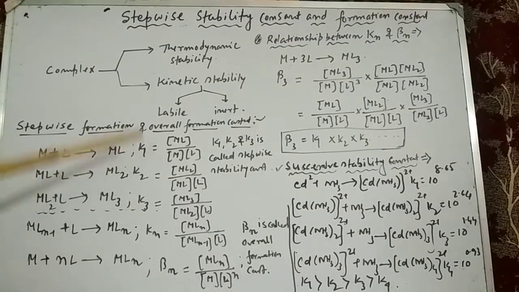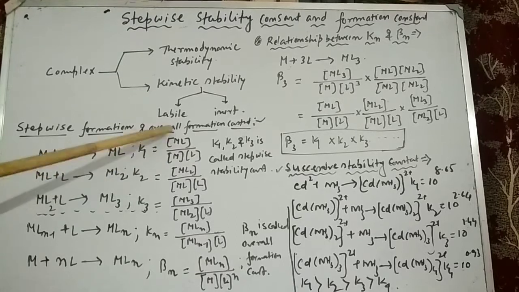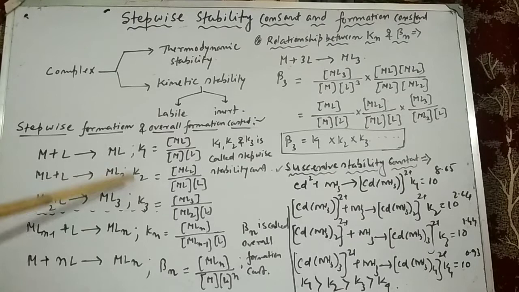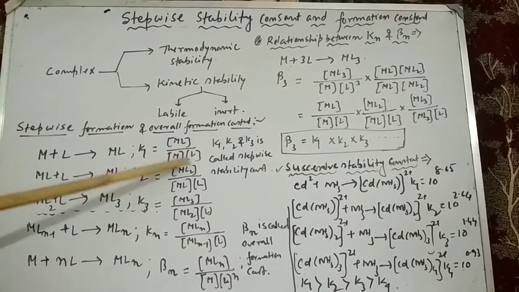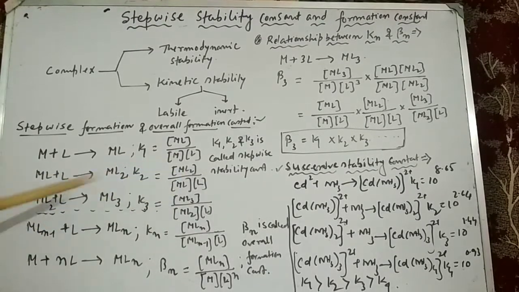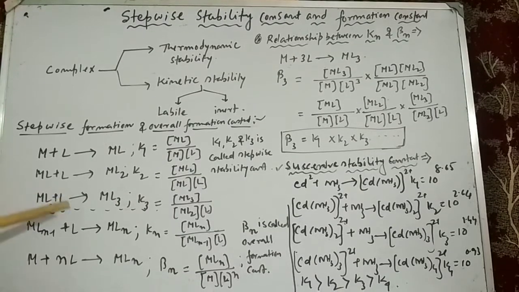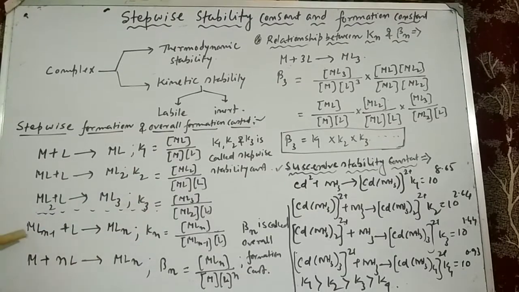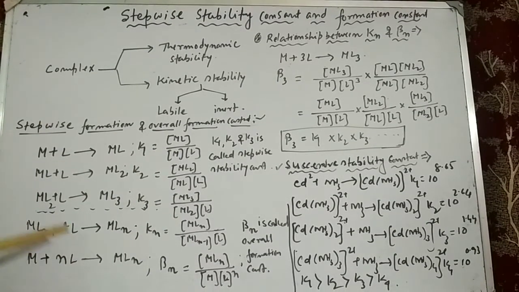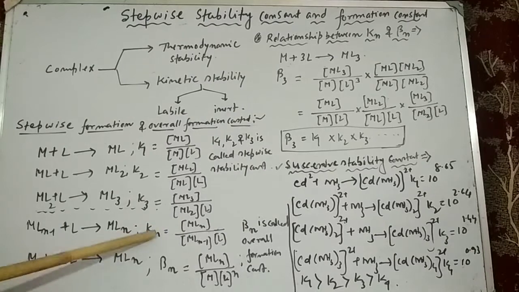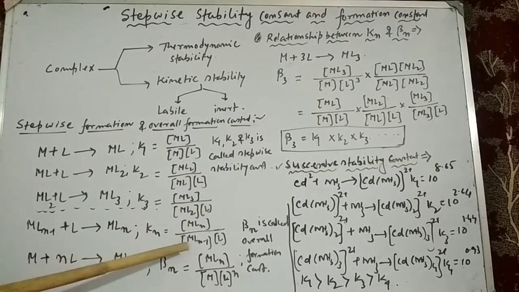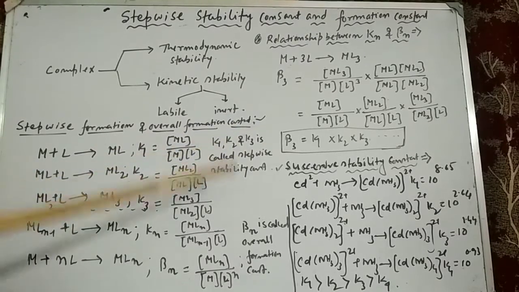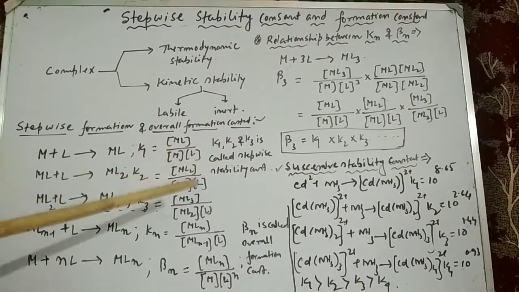The mathematical form of K1 is the concentration of ML divided by the concentration of M and the concentration of L. Then ML plus L gives ML2, and K2 is the concentration of ML2 divided by the concentration of ML and L. Similarly ML2 reacts with another ligand to form ML3, and this is the mathematical form of K3. Ultimately ML(n-1) reacts with L, and Kn is MLn divided by ML(n-1) and L. Here K1, K2 and K3 are called the stepwise stability constants.